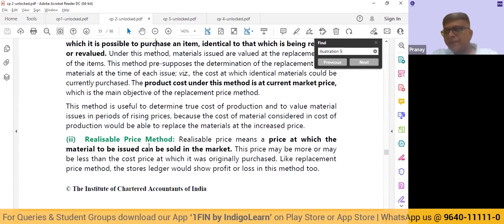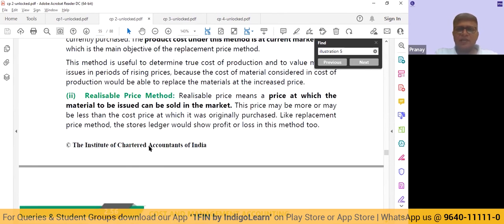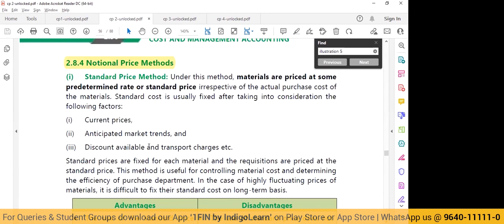If I go and sell my product in the market today, what amount am I going to realize? Let me value the issue at that price. So it will be basically the replacement price method and the realizable price method. So replace means we are selling and purchasing?